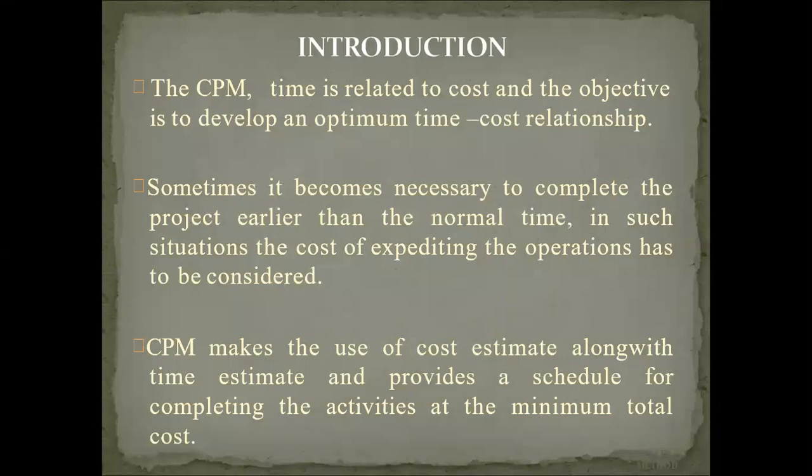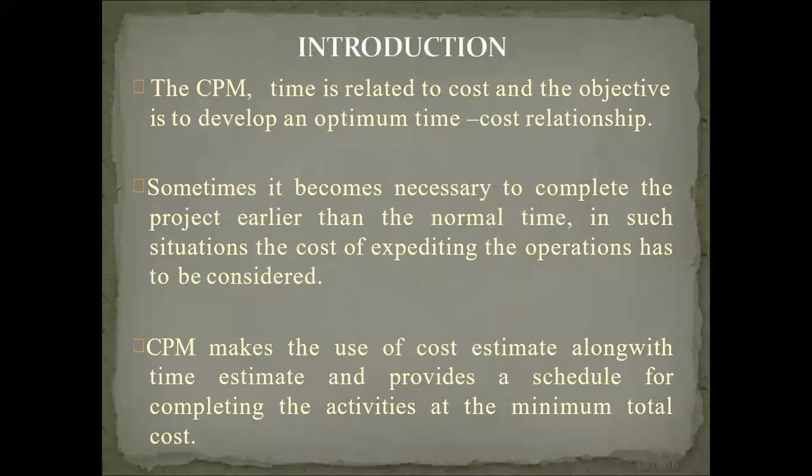If the normal time and normal duration can possibly be reduced, we have to think about that. This is the important part here: we are concentrating on how the normal project time is reduced, where we can reduce the days, and for those days, how much the cost increases, that we have to calculate.